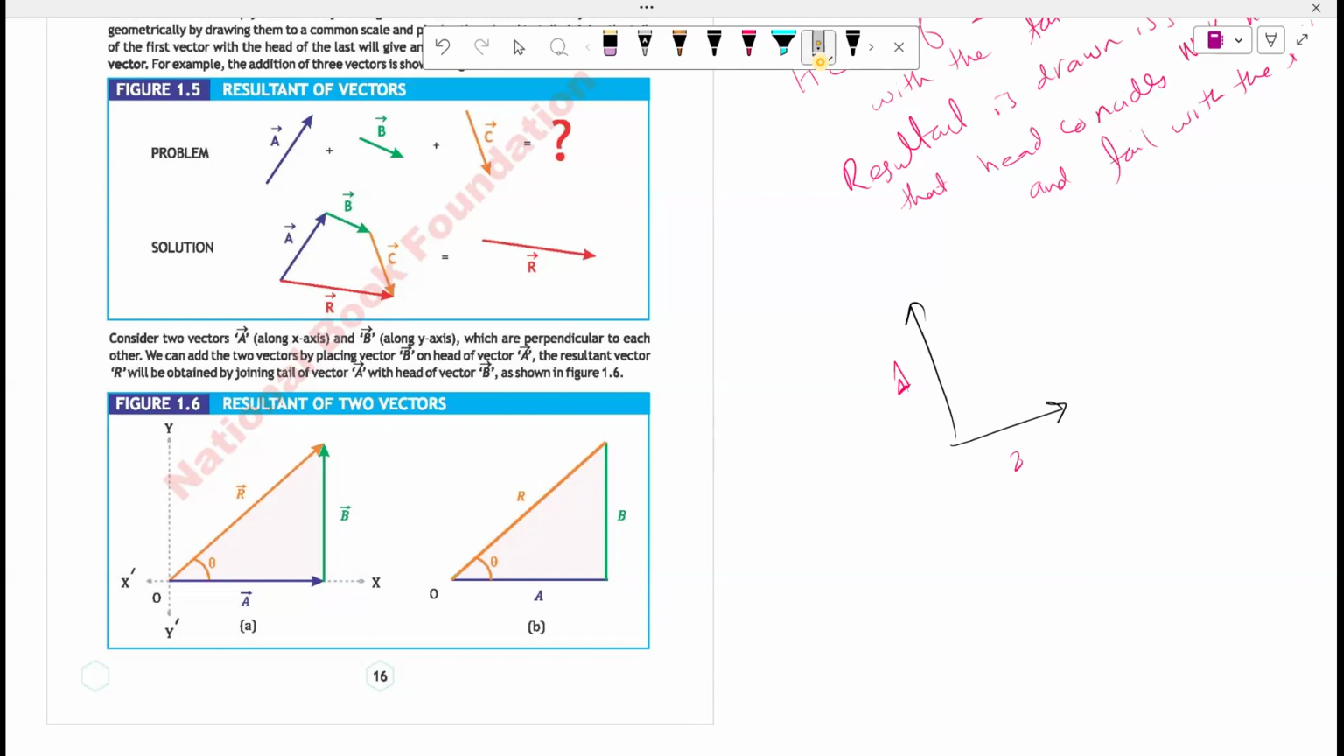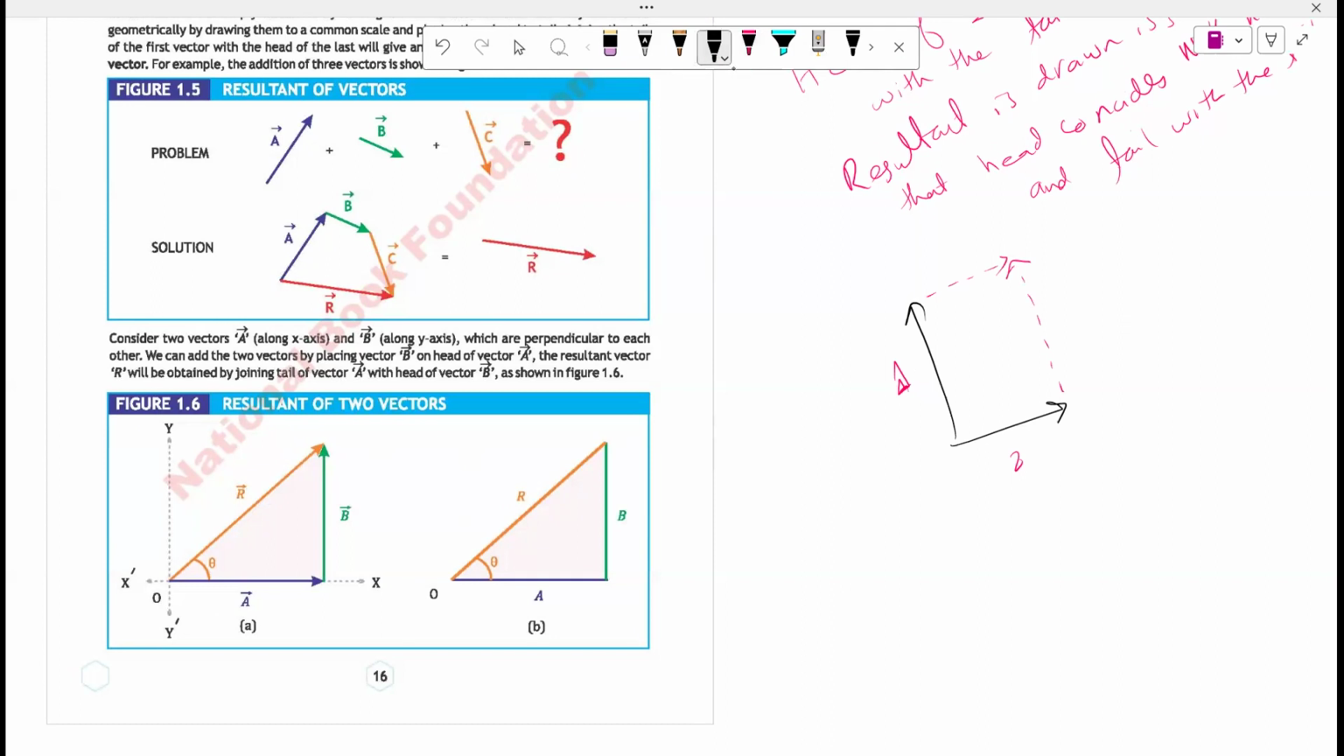Whenever we need to add two vectors, we have to make sure that the head of the first vector coincides with the tail of the second vector. We can draw this as well. Redraw vector 2 here. Okay? This is the vector exactly in that direction, parallel to the first vector.